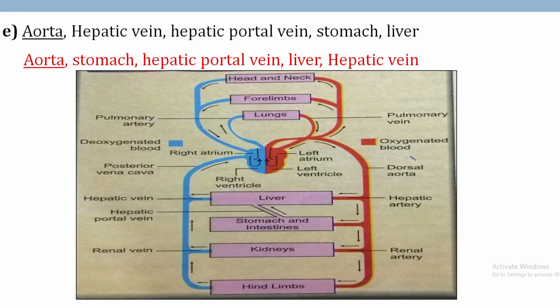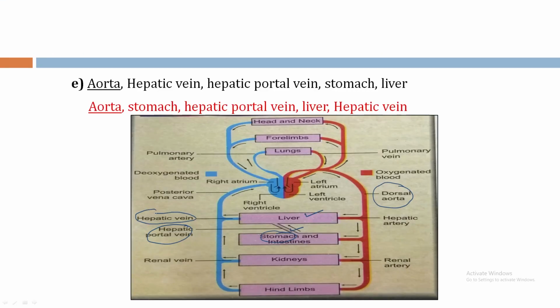It is mentioned dorsal aorta. Then stomach, it is mentioned stomach. Then hepatic portal vein. This is hepatic portal vein. Next liver. From the liver arises the hepatic vein. This is the sequence.